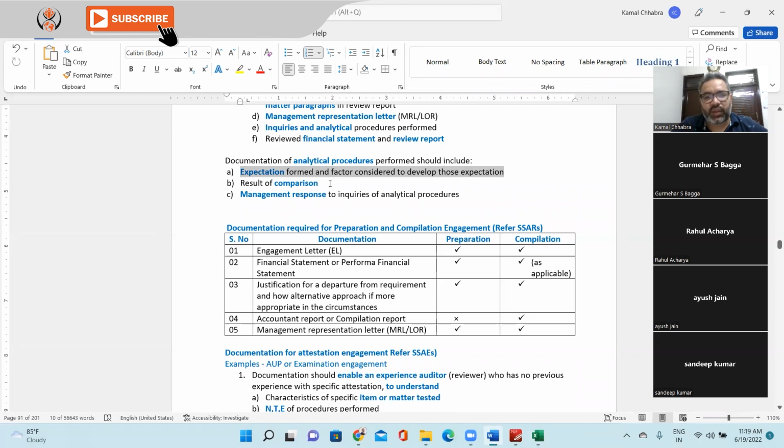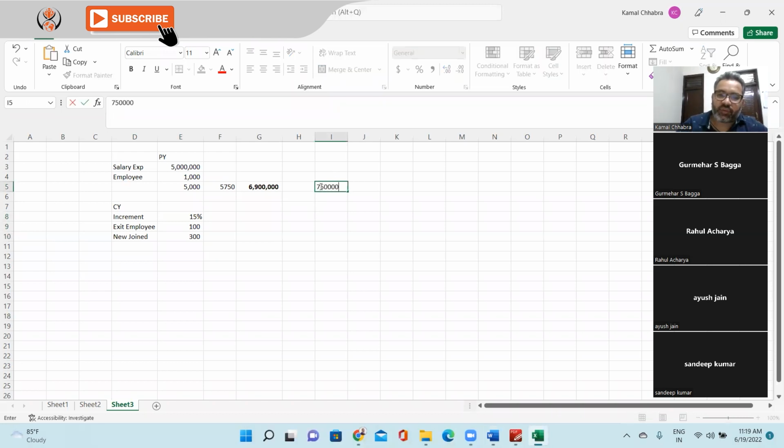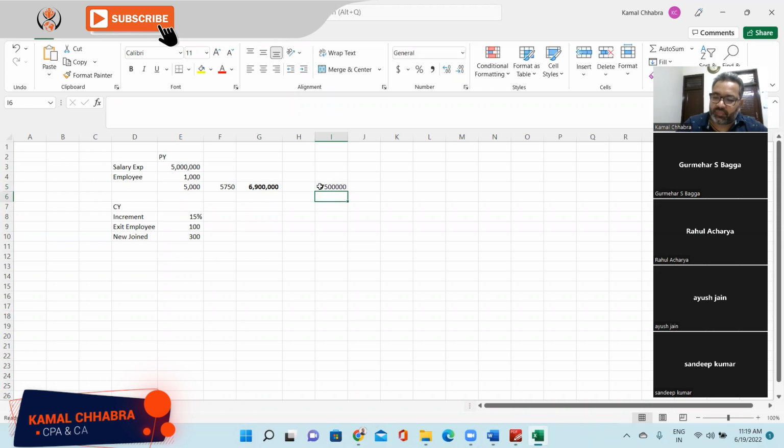Second is result of comparison. Now let's say actual expenditure is $7.5 million. Now what you will do: this is your actual expense minus the expectation. Now you have a 600,000 difference. Let's say your materiality level is $500,000.